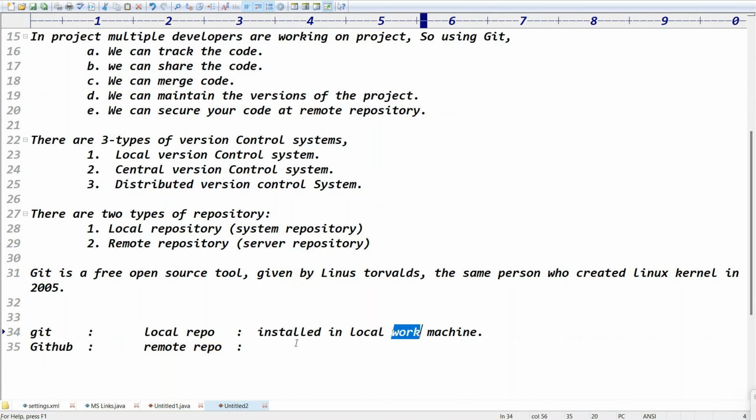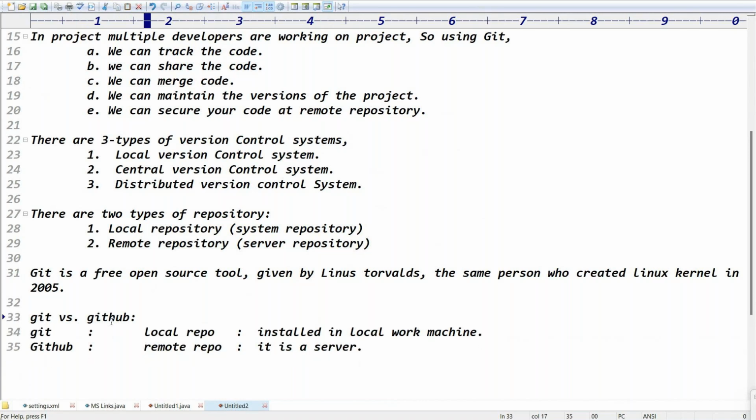In the next video, I'll go through the installation of Git and I will create the account in GitHub. Git is installed on the local workstation. GitHub is a remote repo. It is a server, a remote repository, you can say. I think you got the clarity: Git versus GitHub, right? Exactly. Is it clear now?